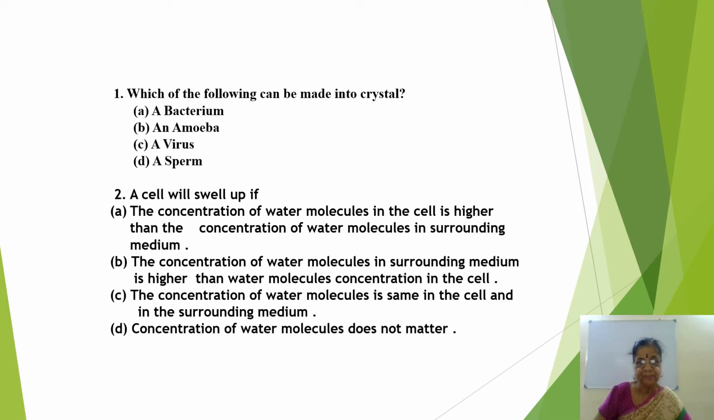You have to select virus, because bacterium, amoeba and sperm are living organisms, whereas virus alone is a biological puzzle where it can be a living or non-living entity. So virus is considered the correct answer, which can be made into crystal. Correct?